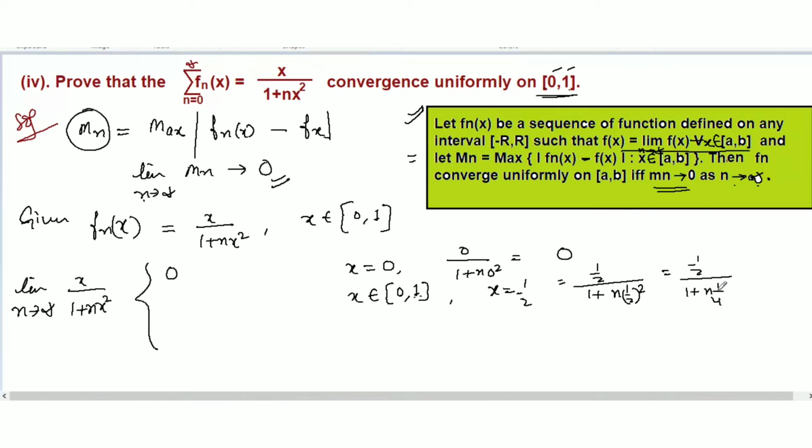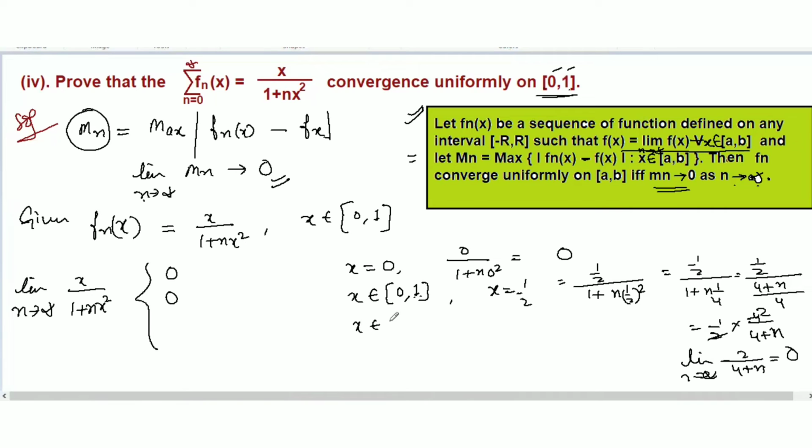So we get 1 over 2 over (4 plus n) over 4, so 1 over 2 multiplied by 4 over (4 plus n), which is 2 over (4 plus n). Now take the limit as n tends to infinity: 2 over infinite terms tends to 0. So we are getting 0.